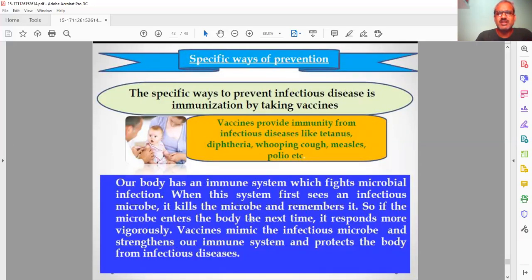It's like before playing the final match, we play a practice match. The same way in our body, when we release weak germs, your immune system plays with them and practices. So when the actual infection happens with strong germs or viruses, the body can react vigorously and kill the viruses.